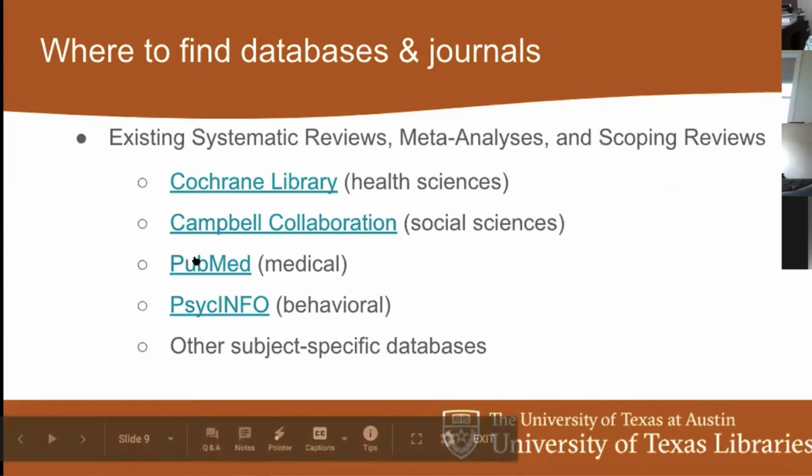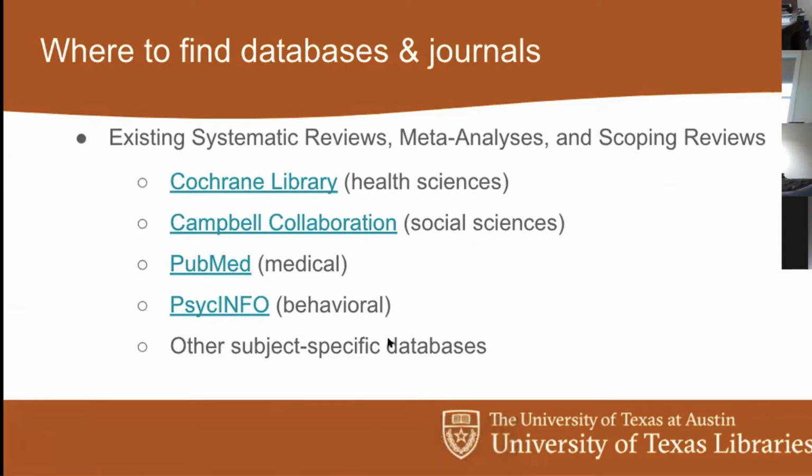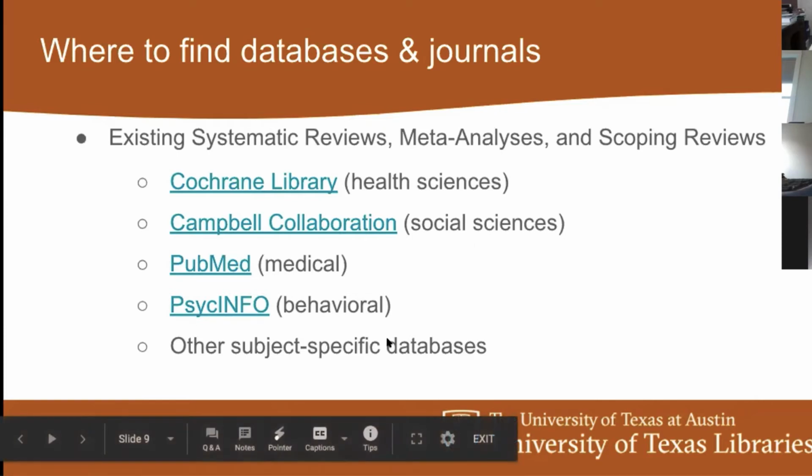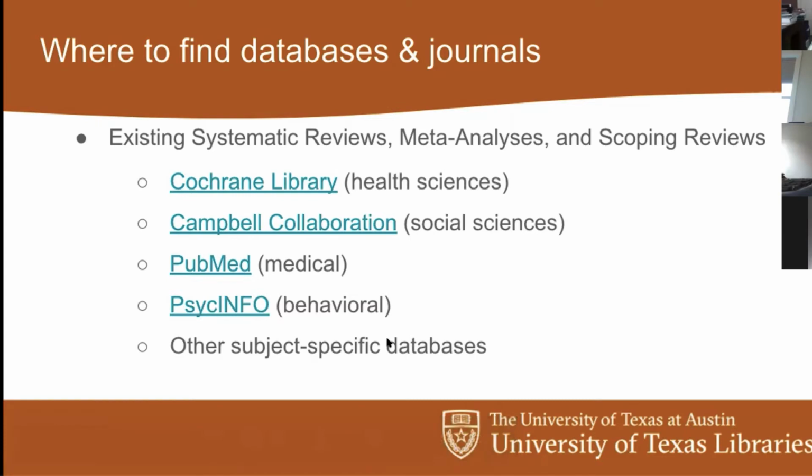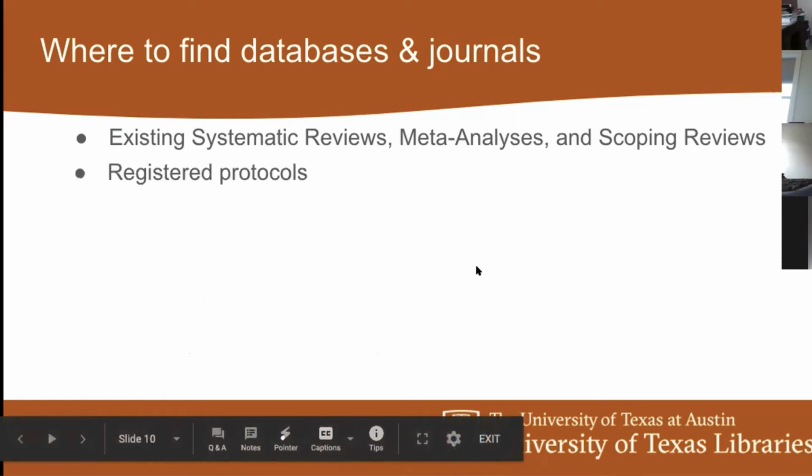And then I'm not going to go into these because we've covered them in some of the previous workshops, but you can also go into PubMed, PsycInfo, and any other subject-specific databases that you've identified. And PubMed and PsycInfo both have filters where you can filter to only search for systematic reviews, or in any database, you can also just type in systematic review as one of your search concepts, one of your search terms that you're searching for, so that you're specifically looking for those systematic reviews.